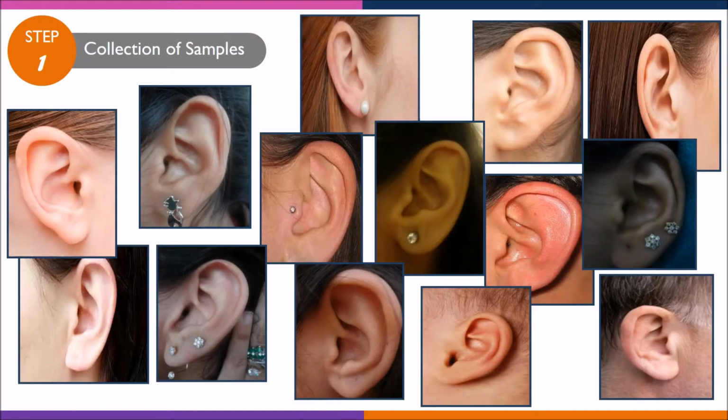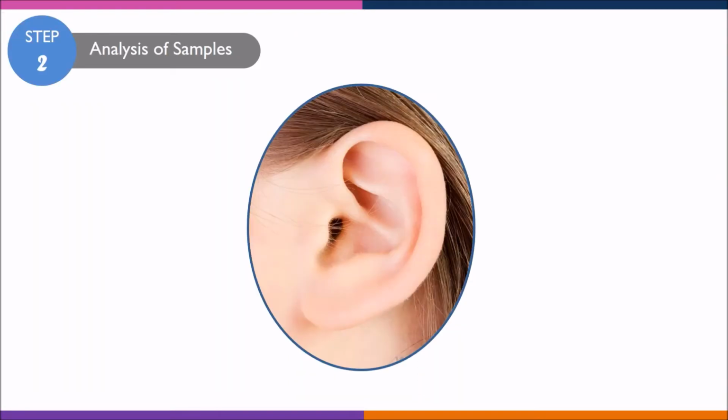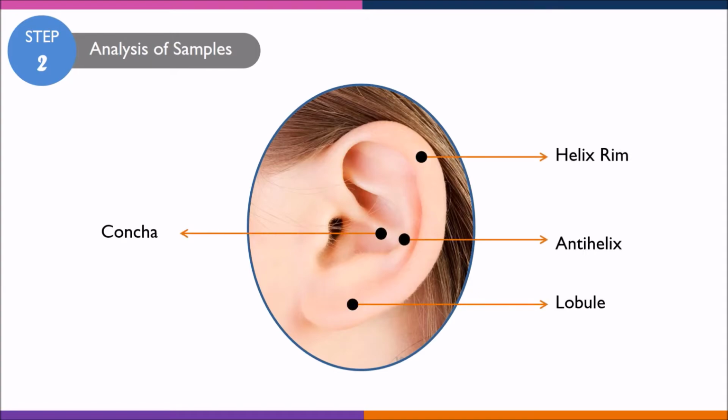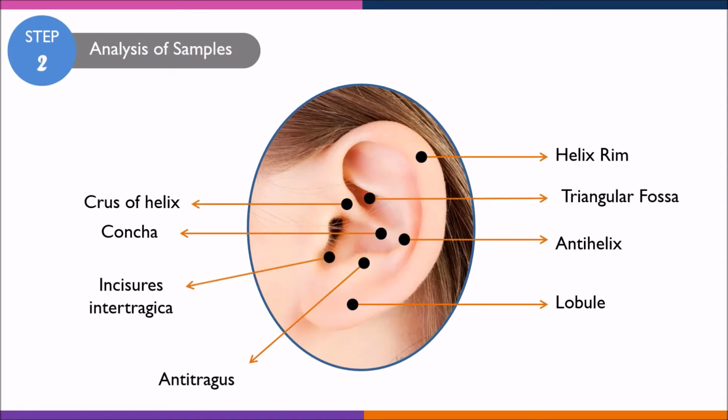Our analysis involved the collection of samples of ears of different people so that we could analyze how they differ from each other. The ear of one person differs from another on the basis of helix rim, lobule, antihelix, concha, antitragus, crus of helix, triangular fossa, and incisura intertragica.